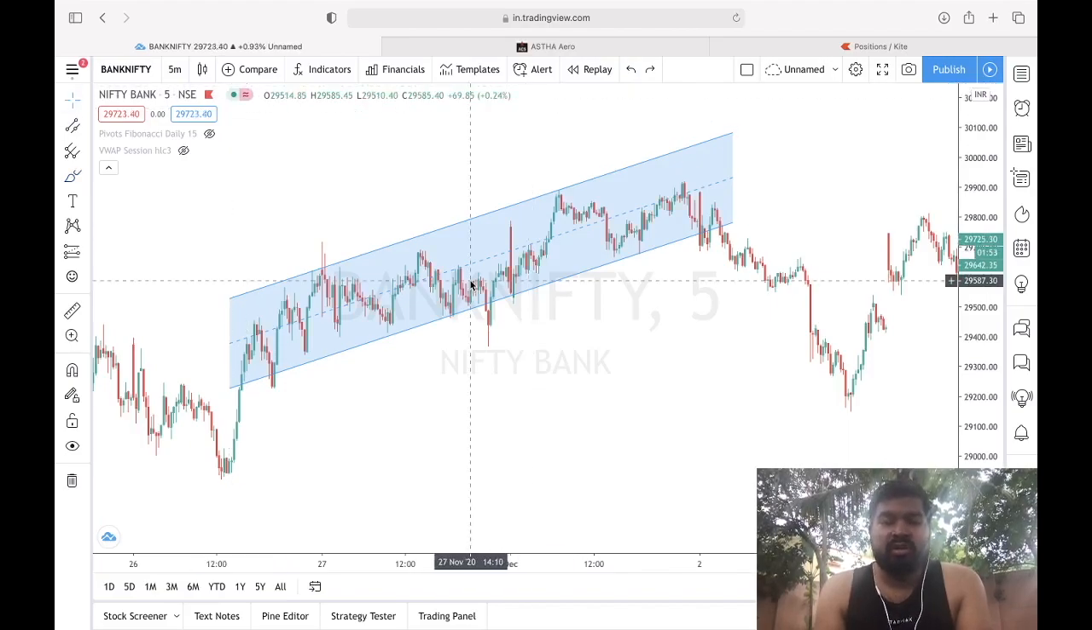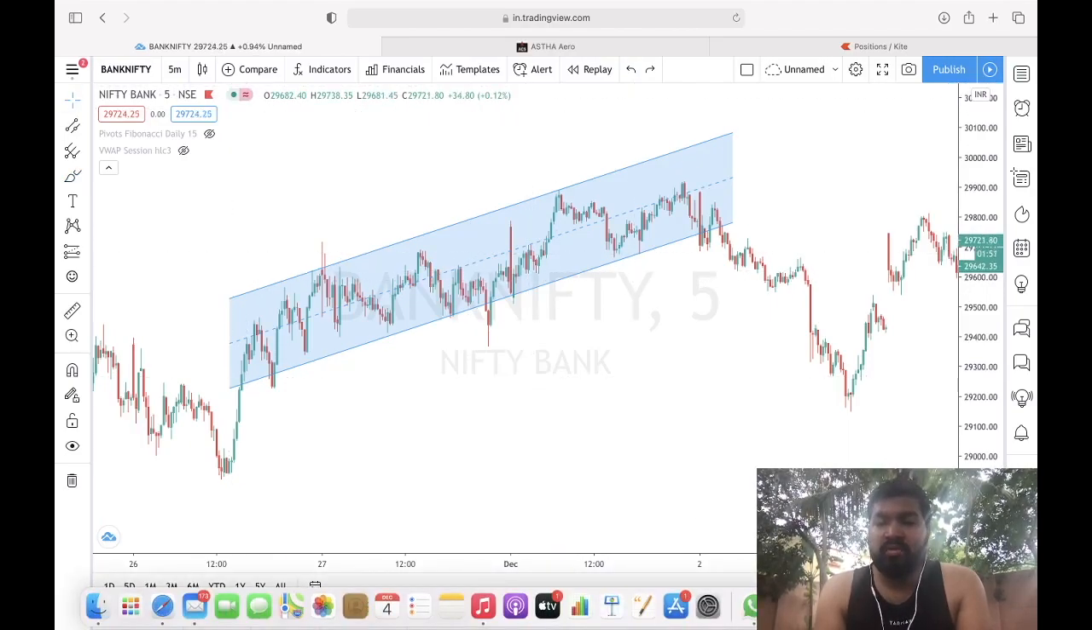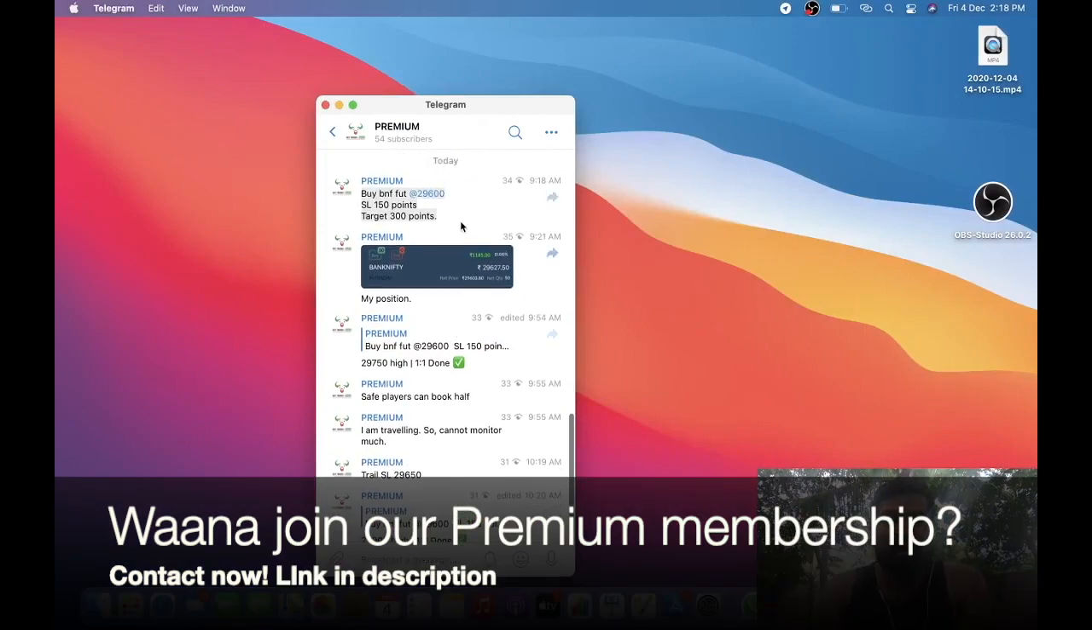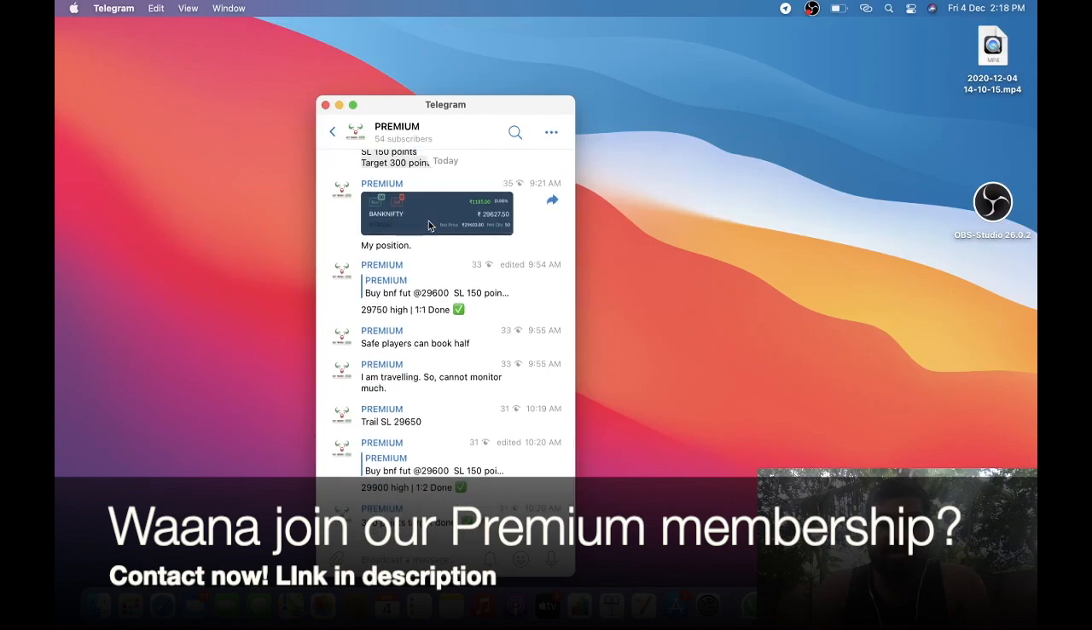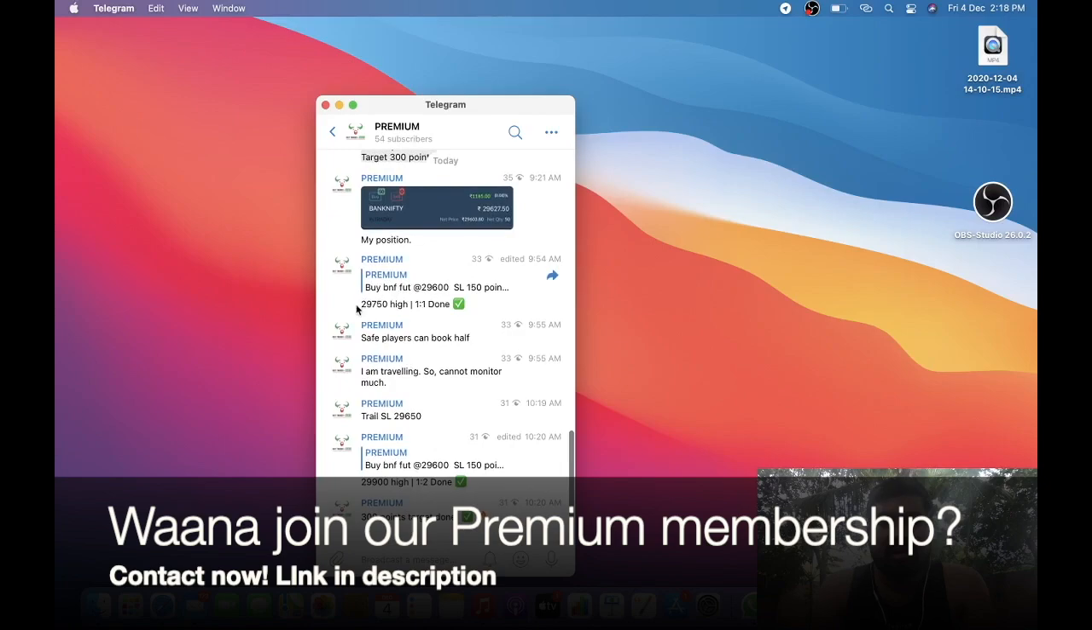Okay, now let me show the premium group people. Today morning at 9:18, I gave them the call of buying Bank Nifty future at 29,600 with a stop loss of 150 points and a target of 300 points. Remember, my analysis was 1:2 minimum, which I posted yesterday. Here I shared my position with them, and then at 9:54 we got 1:1.